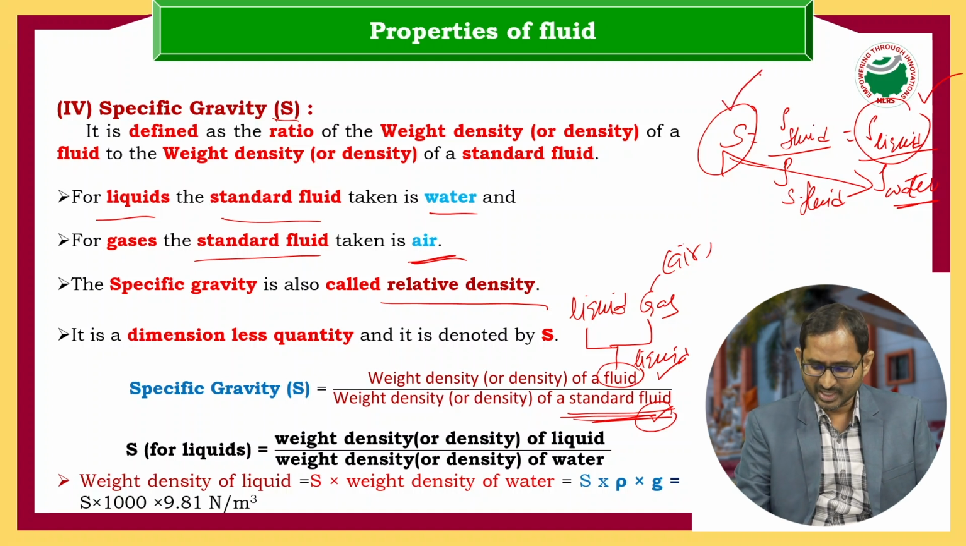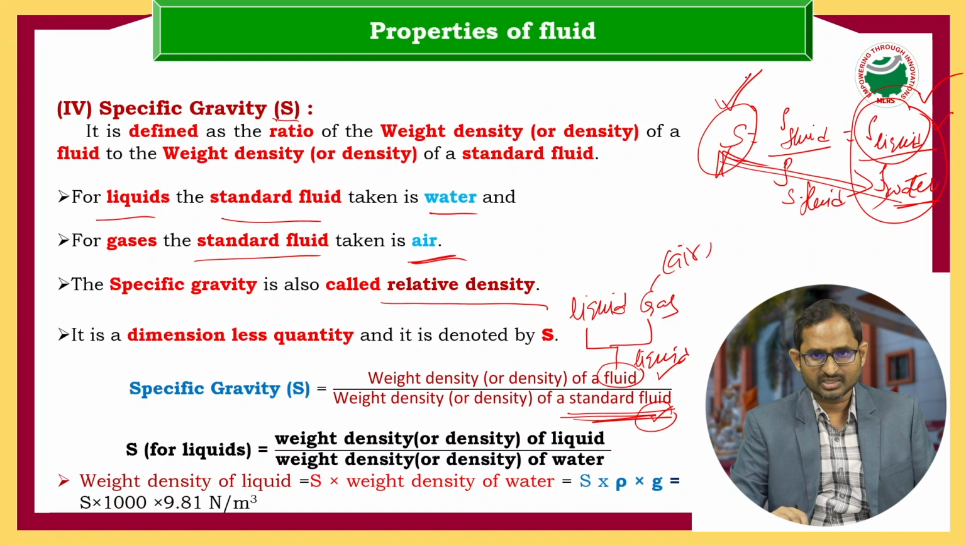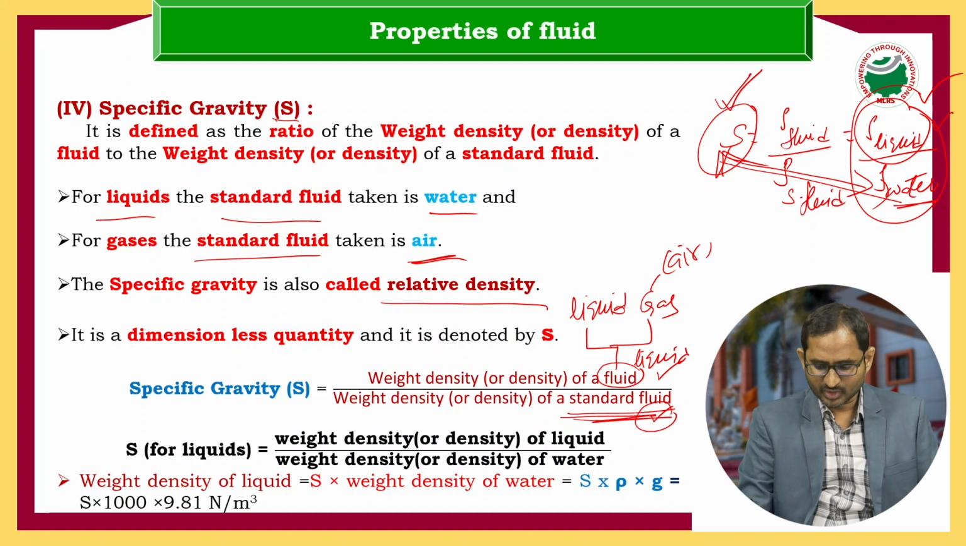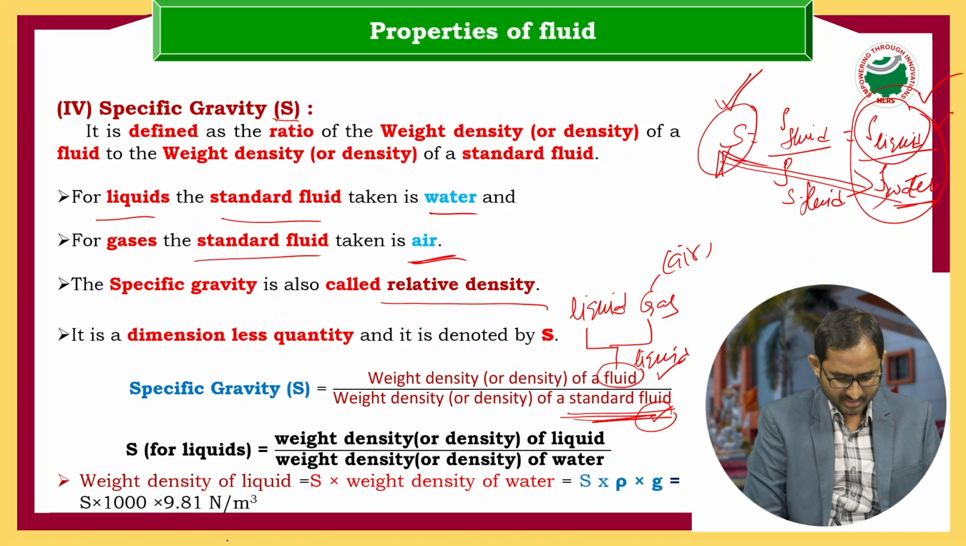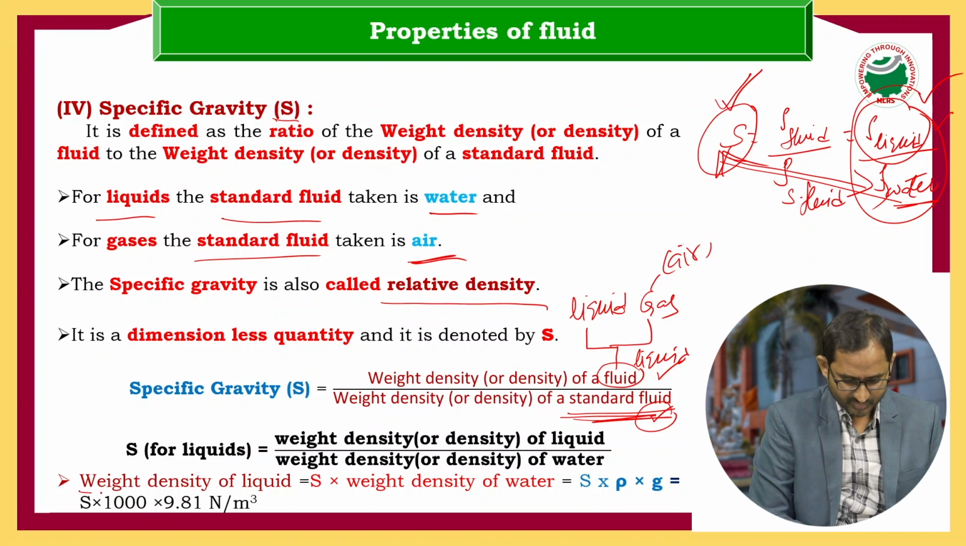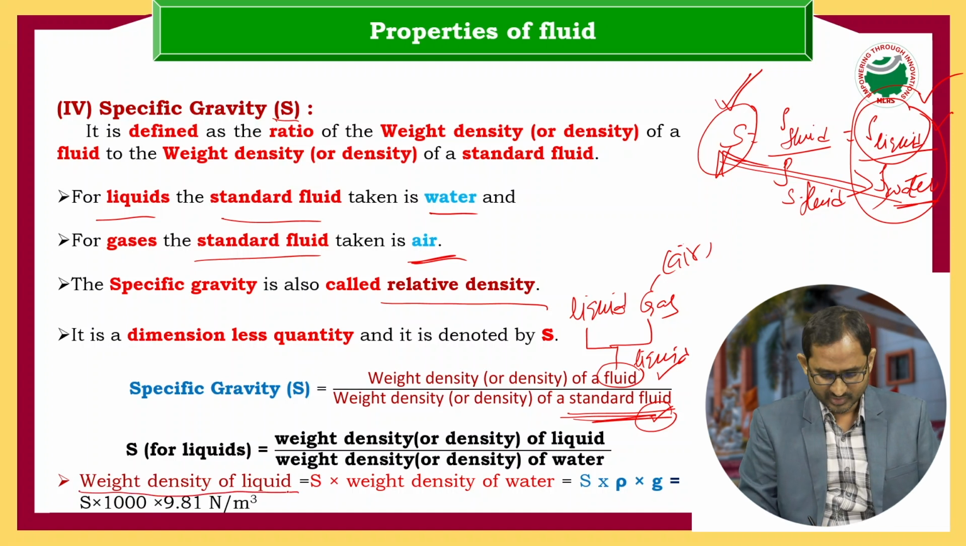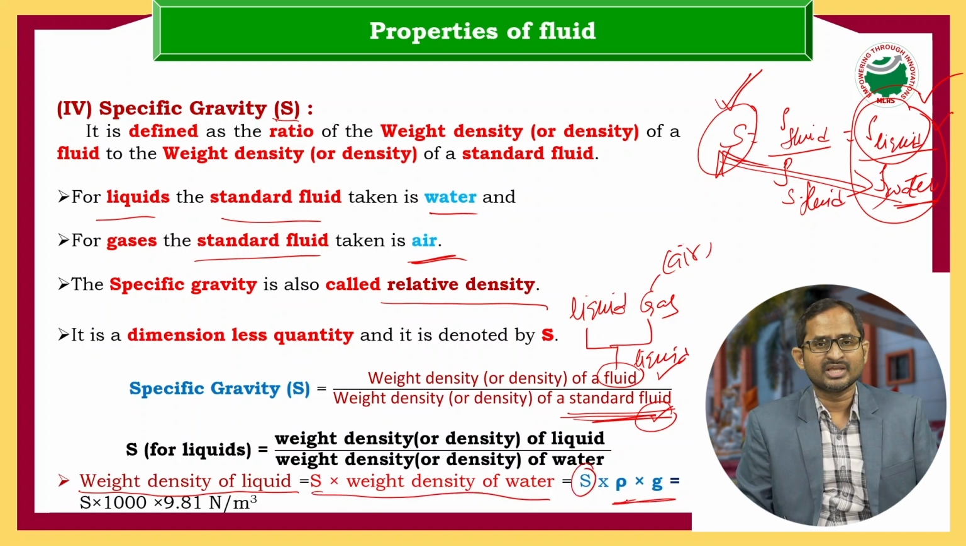Or if you know the density of liquid, by using this ratio we can find the specific gravity, and vice versa. For competitive exams, they will ask like this: weight density of liquid equals S into weight density of water. Here I am using the relation between mass density and acceleration due to gravity, that is small w equal to rho into g.